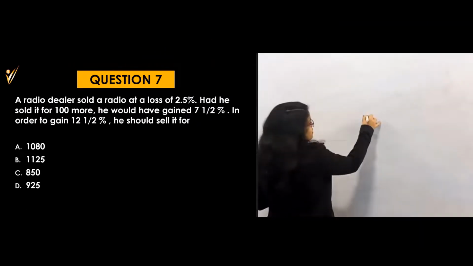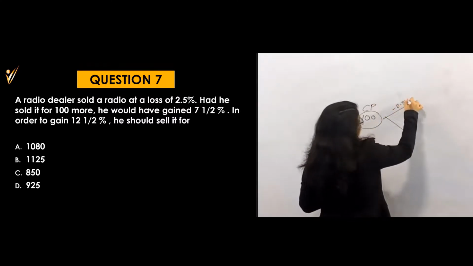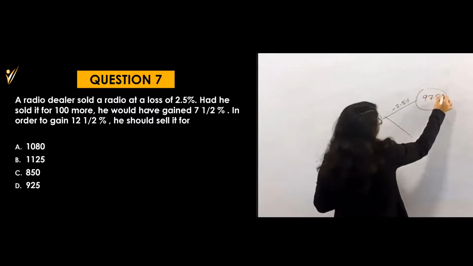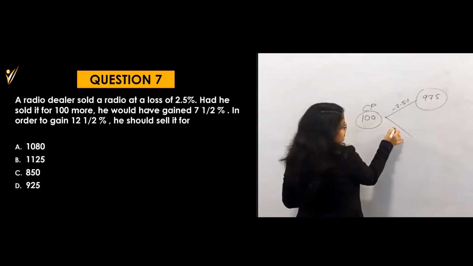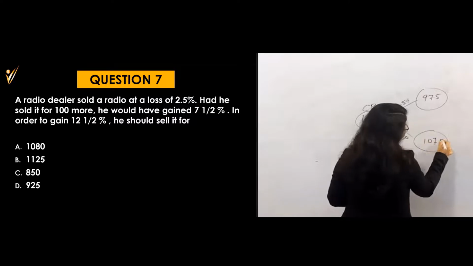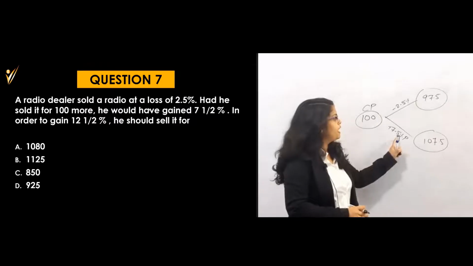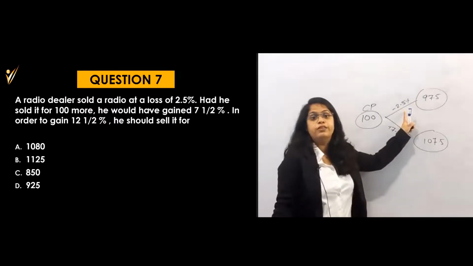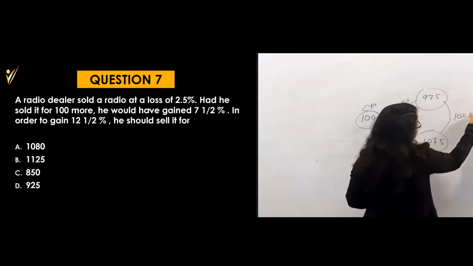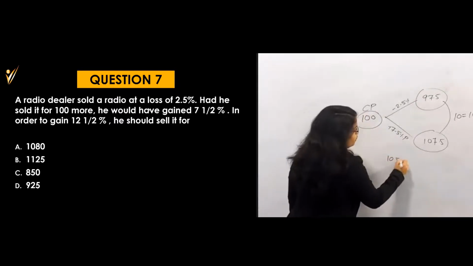What are they saying? Initially, suppose my cost price was 100 rupees. Then first there is a loss of 2.5, that means this becomes 97.5. And then they are getting the 7.5% profit, then this becomes 107.5. Instead of finding this difference, by this also you can find the difference. 7.5 minus 2.5, because I have to find the difference, which is 10%. Even here you can solve. So 10 is equal to 100, because they are saying 100 rupees more. If 10 is equal to 100, then 100 is equal to what?